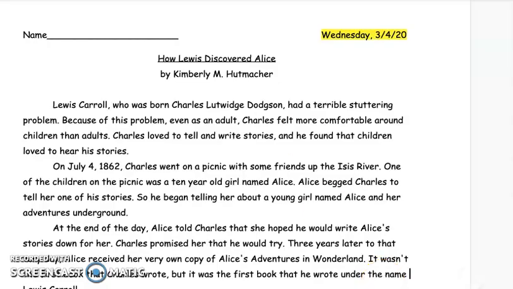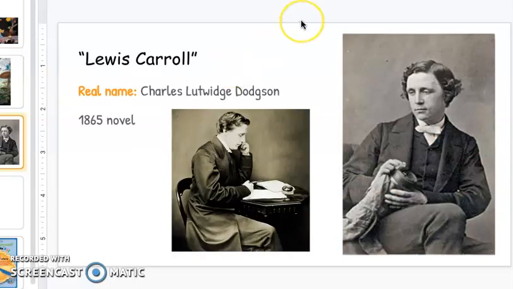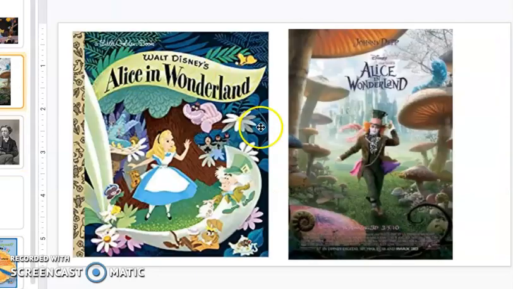Okay, so Alice in Wonderland. We know this story. It's by a man named Lewis Carroll. Fun fact, his real name is actually Charles Lutwidge Dodgson, and Lewis Carroll is just his pen name, his author name. In this novel, it was actually a book first. It was published in 1865, and of course, there's also a Disney movie on it now.